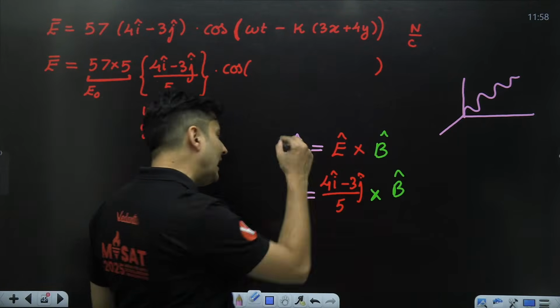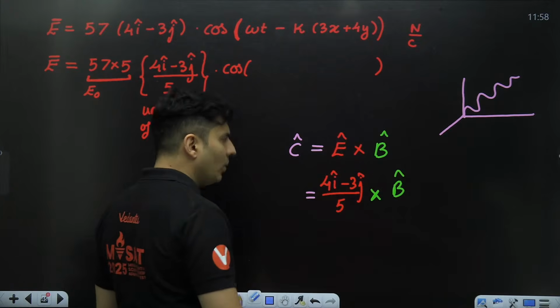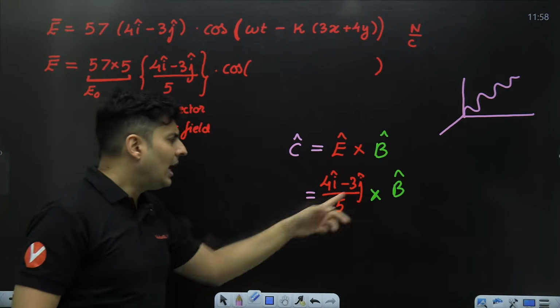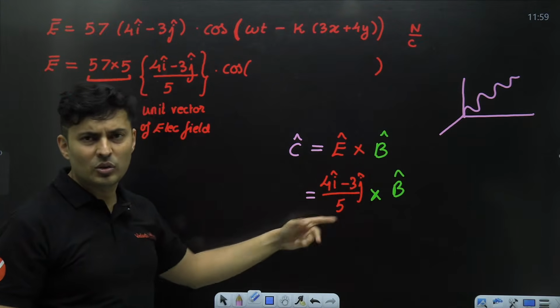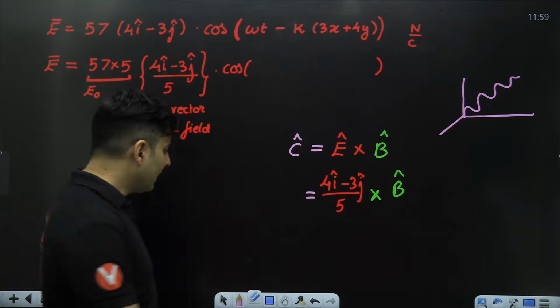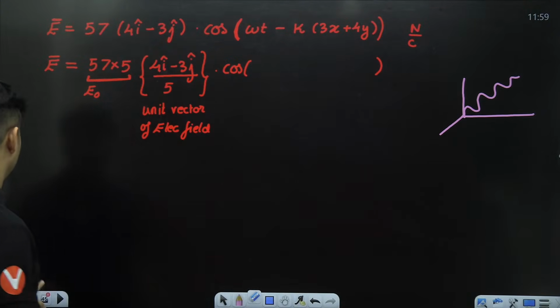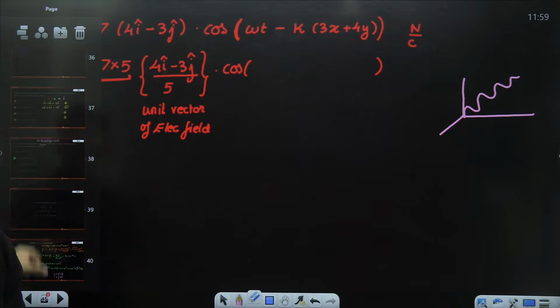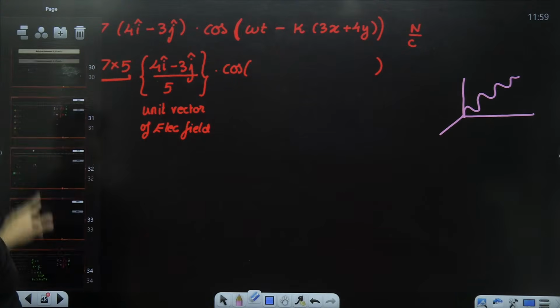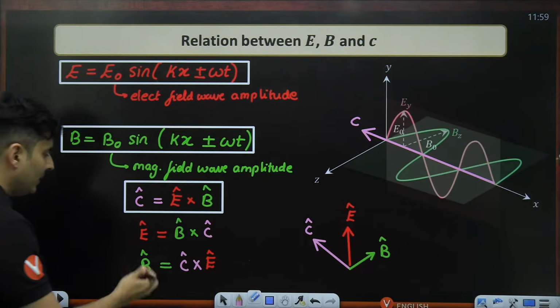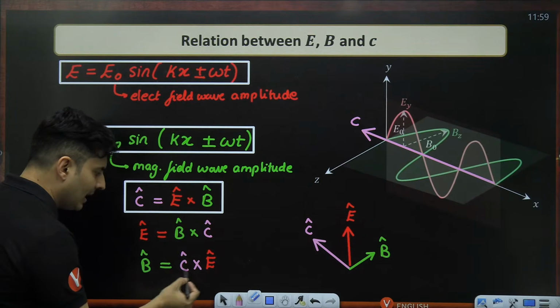Number two, let's say we find C hat and we know E hat. Even then, I cannot use this equation to find so easily B hat. Rather, recollect when we had to find B hat, going back. If I have to find B hat from C and E, I will use this.